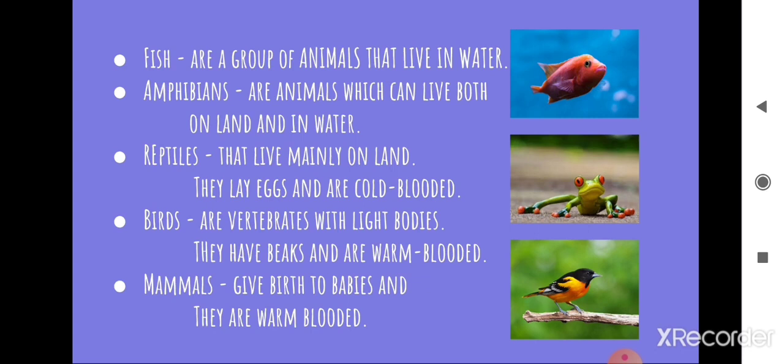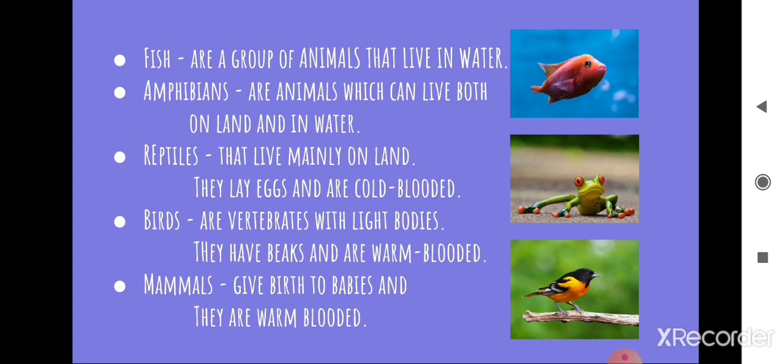First, let us study fish. Fishes are a group of animals that live in water. They breathe using gills. Oxygen in water is absorbed by the gills. Their body is covered by small protective plates called scales. They use fins to keep their balance. They are cold-blooded. Cold-blooded means having a body temperature that changes with the temperature of the surroundings.